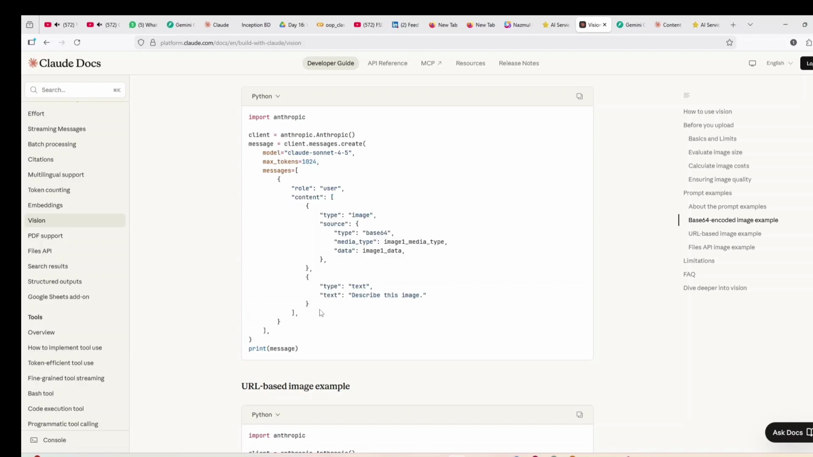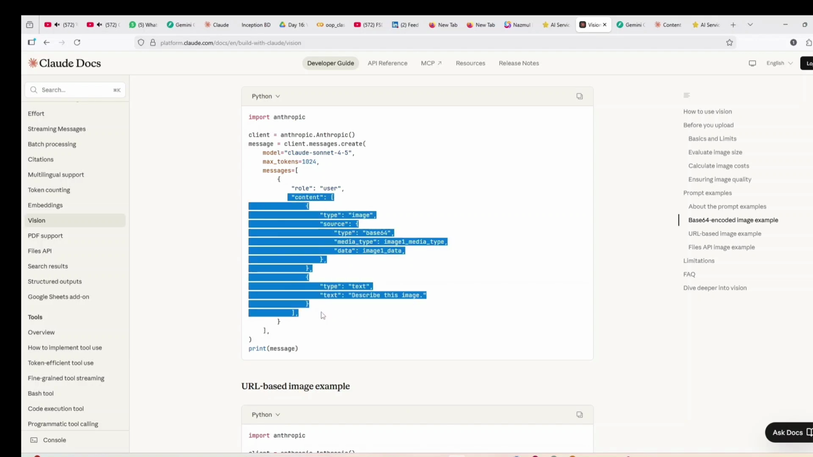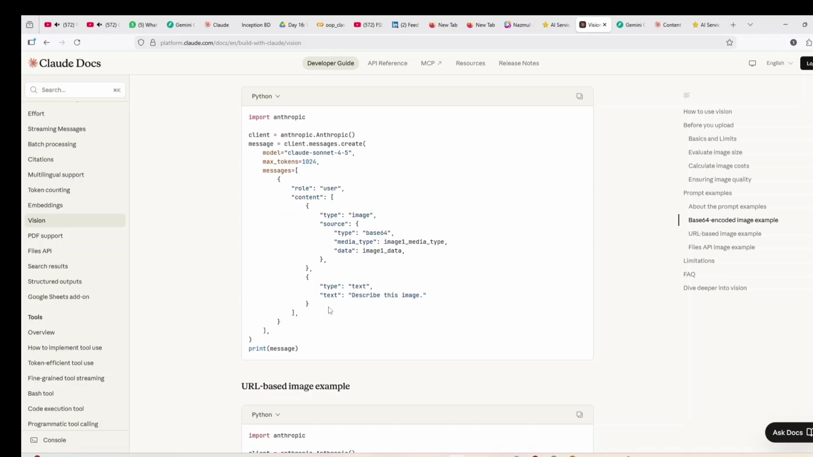I will share with you why it's important. In the content you need to add all the data you want to pass to the AI. So here you can see that two types of content are actually sent to the AI. First of all, the image, after converting to base 64, is sent to the AI, and then the text is sent to the AI.